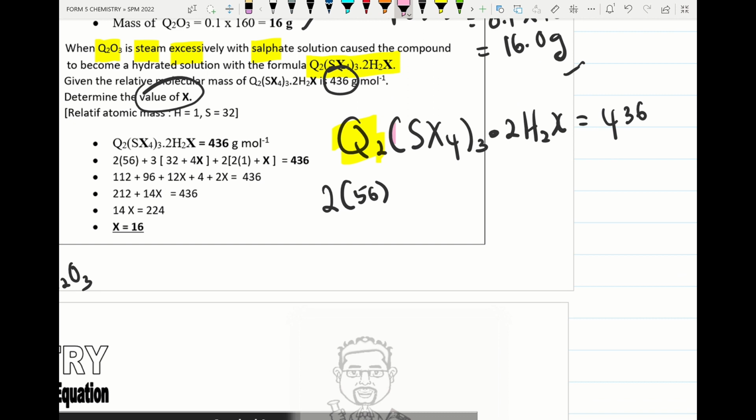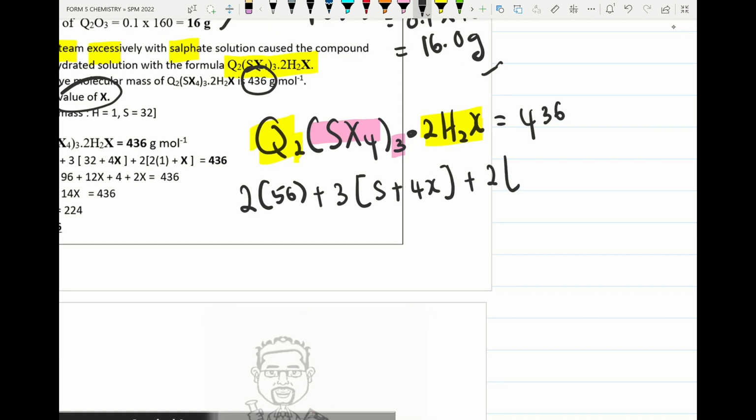Next we check the bracket, times 3. So I plus 3 open bracket, sulfur 1, so we have 4x... we close the bracket, and here we check the H2x is times with 2. So I plus 2 open bracket, 2 times RAM of hydrogen, which is given as 1, plus x.